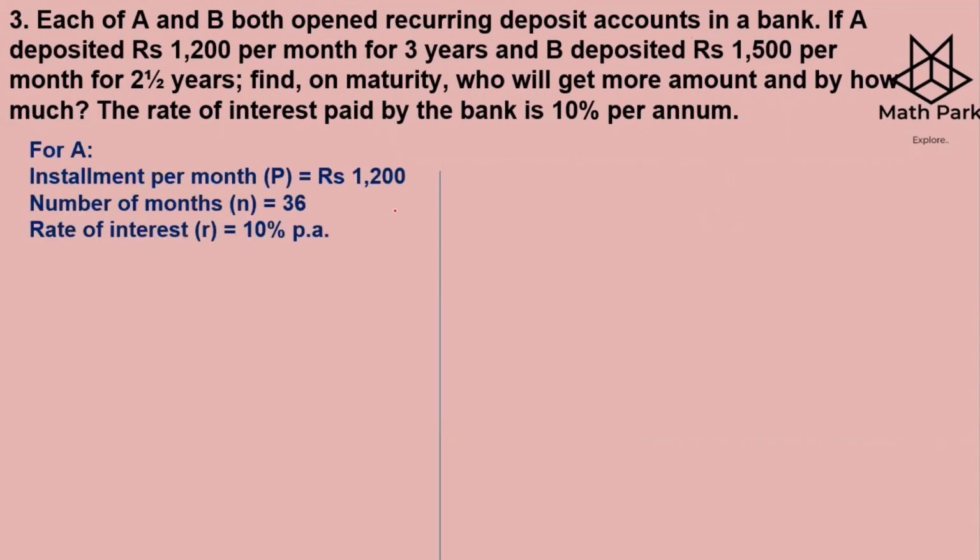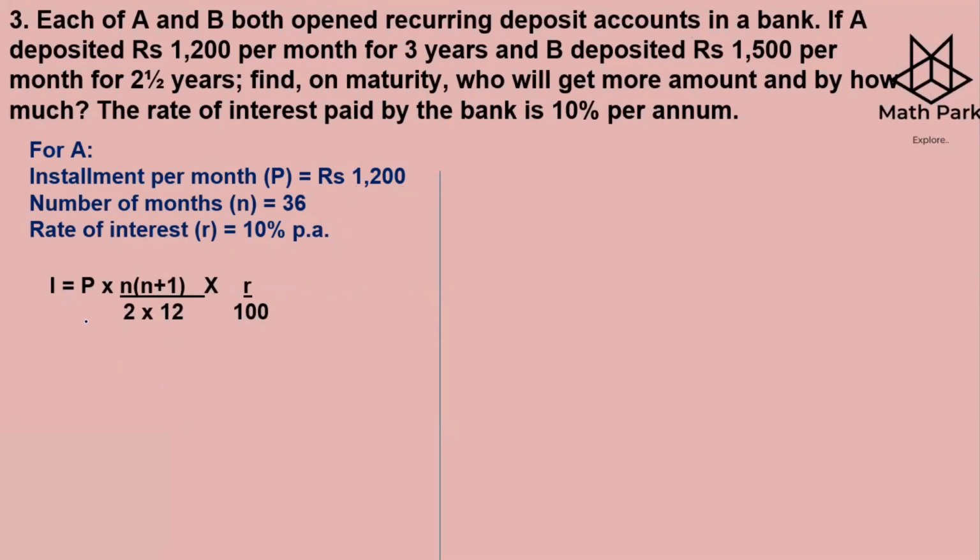So for A, the installment is rupees 1,200. It is 3 years, so 12 times 3 is 36 months, the number of months. The rate of interest is 10% per annum. So first we calculate for A. We need to find the maturity value. For that, we first find the interest.